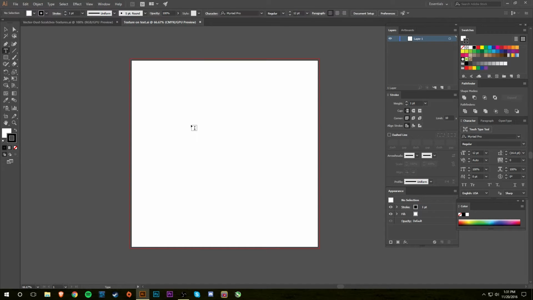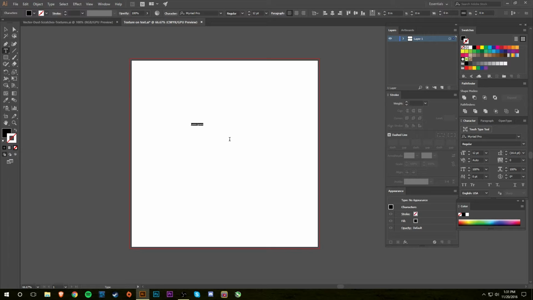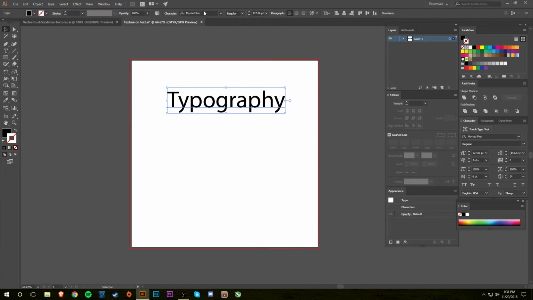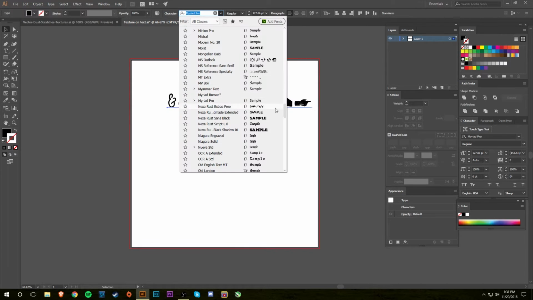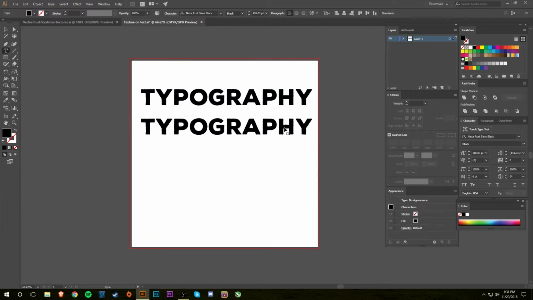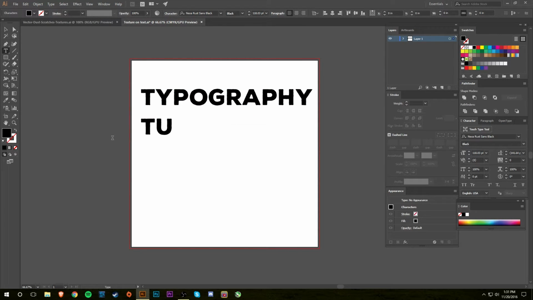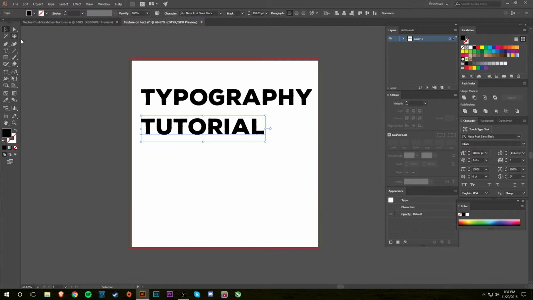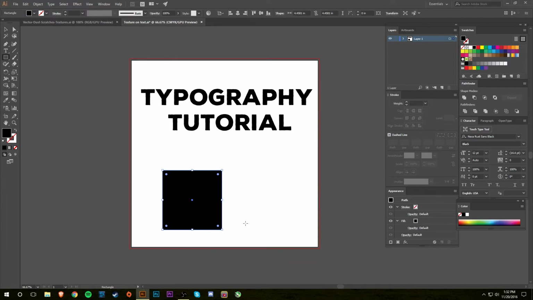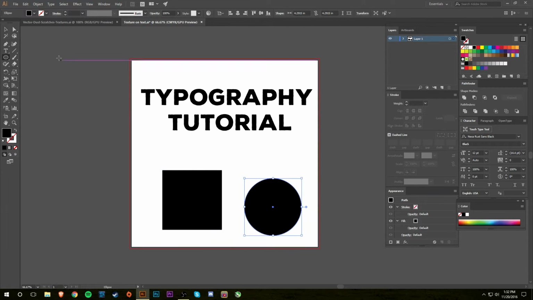So first thing I'll do is just make some text. I'll do typography, make it larger so that you can see, and then I'll probably change the font. Let's pick a cool font. Here, let's use this font. This font's pretty cool. And then I'll probably put something else below this. I'll do tutorial, just so you can see the effect. And then let's make some shapes. I'll make a square, and I'll make a circle.